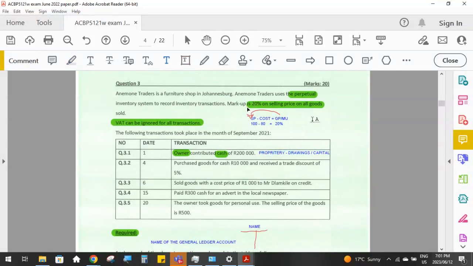Remember, if they had said that the markup is 20% on cost, then we would have selling price minus cost equals markup or gross profit. That is still true. So if our selling price is 20% on cost, then cost will be the 100. Whoops. Okay. Markup is 20% of cost.